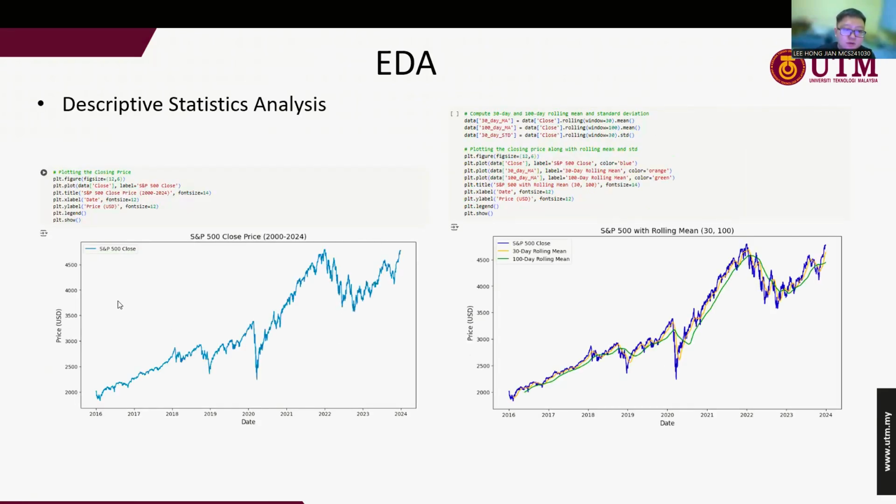For the first one, on the left-hand side, this is the SP500 close price. The right side is the SP500 with the rolling mean of 30 and also 100, or we can call it the 30-day moving average and the 100-day moving average. The difference is that the 30-day moving average is actually a short-term indicator, while the 100-day moving average is a long-term indicator. Based on this, you can see that it fits quite well with the SP500 close price. But towards 2020 until 2021, you can see here it does not fully fit the SP500. It's because of COVID.